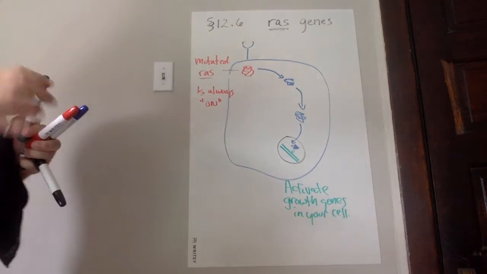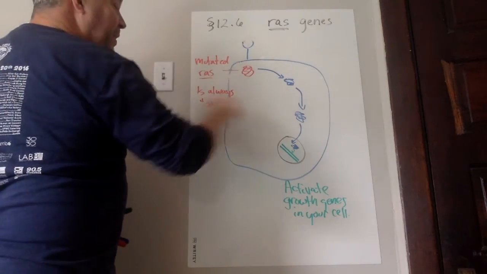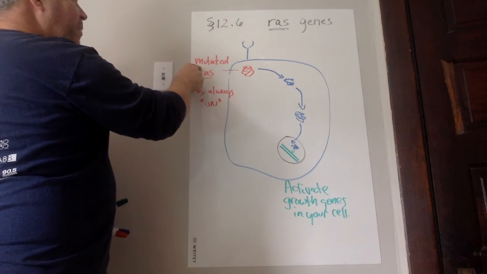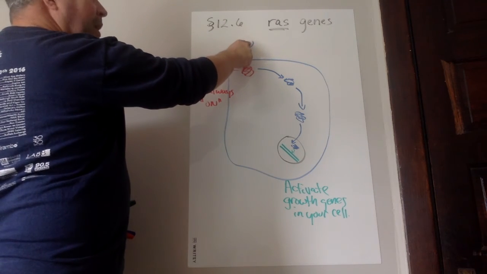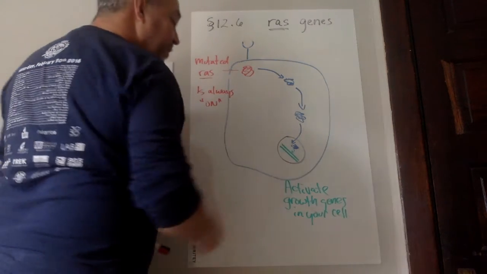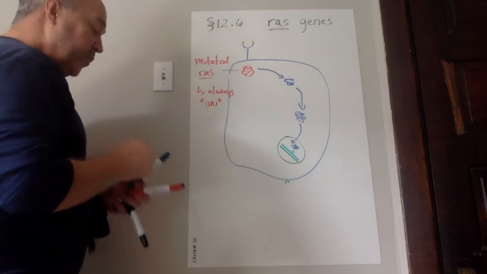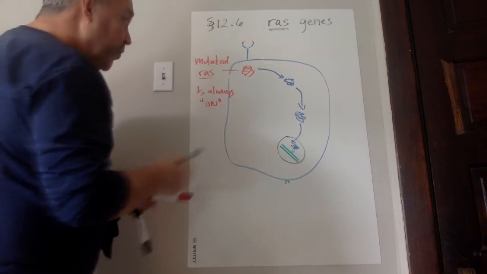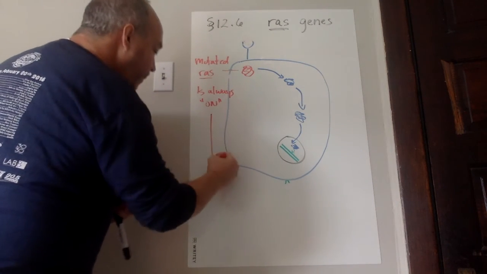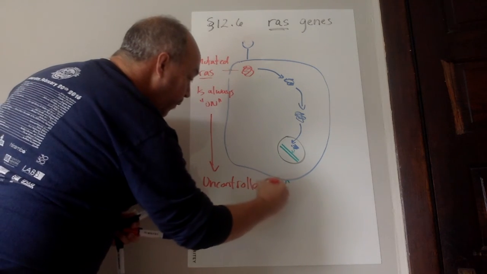Remember, these proteins are supposed to be in the off position most of the time, so that they only activate one signal and then they go back to being off. As soon as you have a mutated RAS, you no longer need to be induced by a signal. You are in the always on position, which tells the cell to keep dividing. And this is where that mutation leads to uncontrolled growth. Mutated RAS is always on, therefore we get uncontrolled growth.